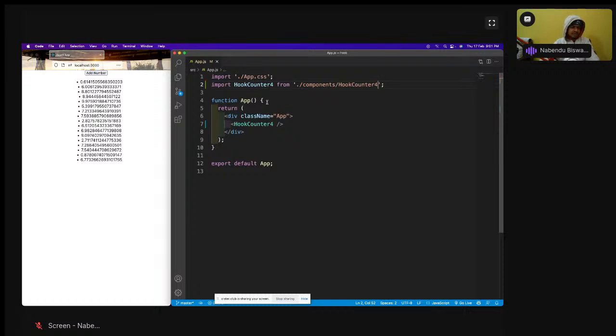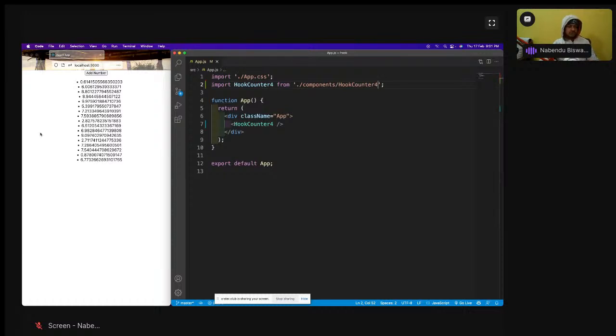But there are 3 lifecycle methods which the React team thought are important, so they have added them in the functional component. One is componentDidMount, which runs during the initial mounting. One is componentDidUpdate, which runs when I change the state or something like that. And one is componentWillUnmount, which we have not seen, which we will see today. It runs during the unmounting phase.